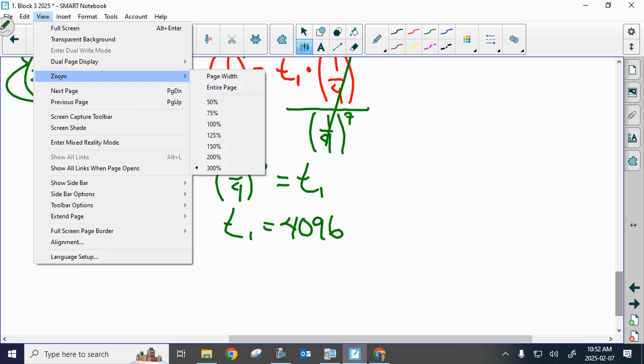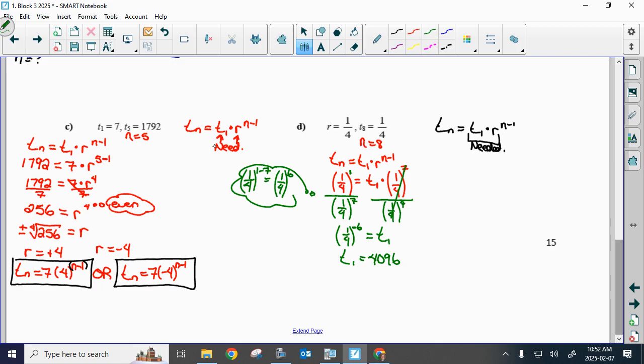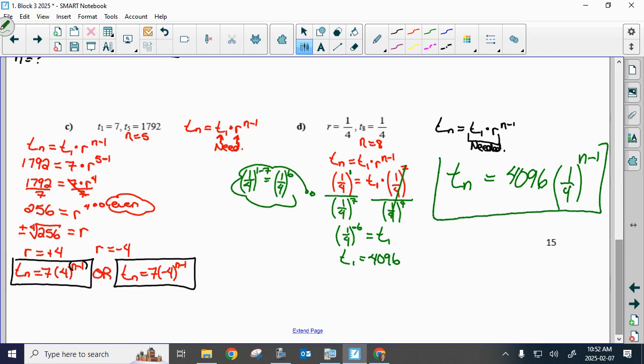What was the whole objective of this question? What were we supposed to be doing with this question? We're finding the general term. And we need the T1 and we need the common ratio to find my general term. Now I think this is more than enough. I'm never going to make you simplify further than this. We just leave it like that. There's your general term. Okay?